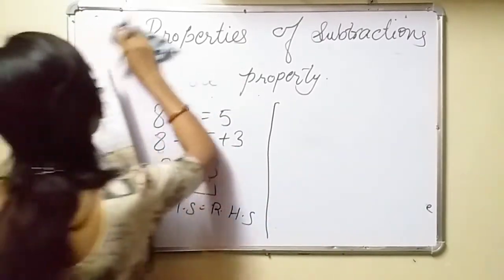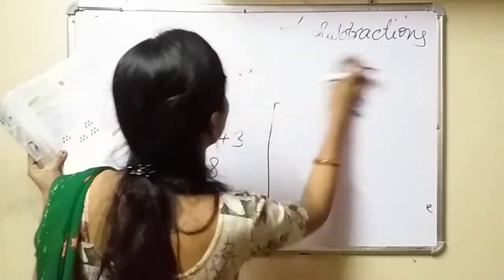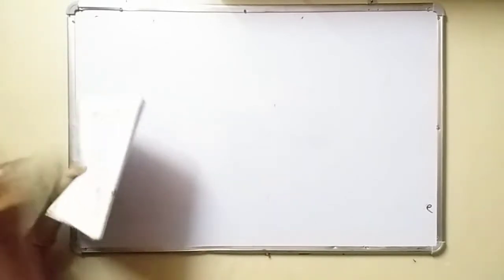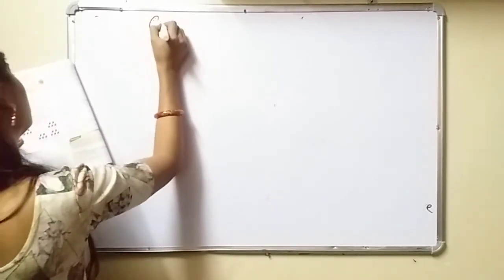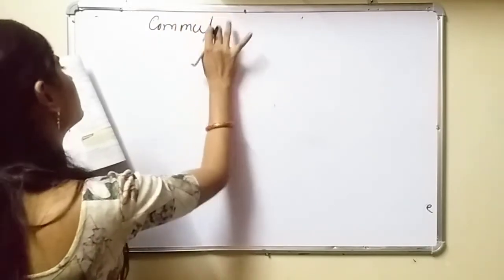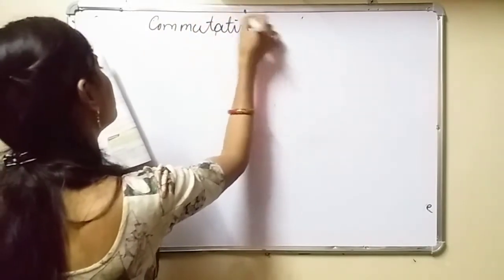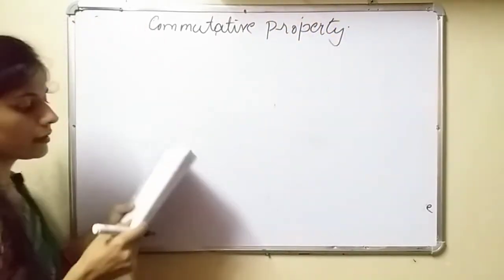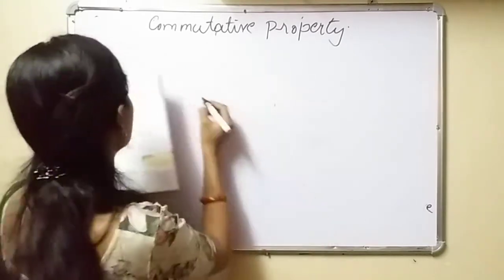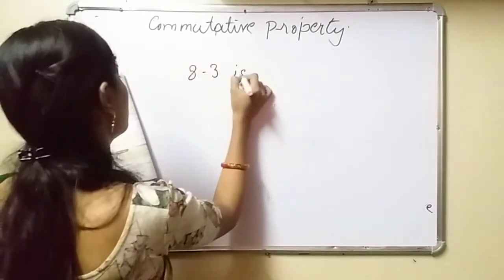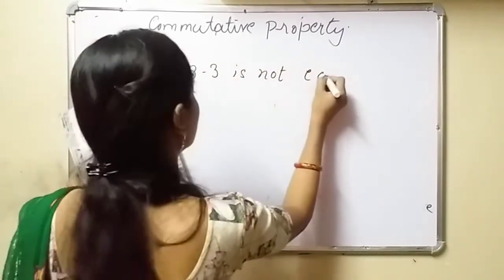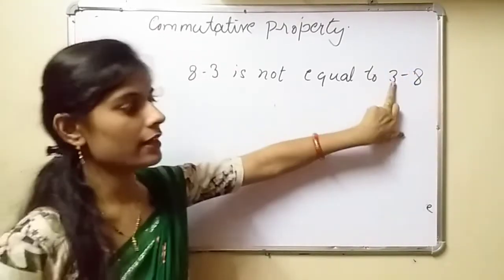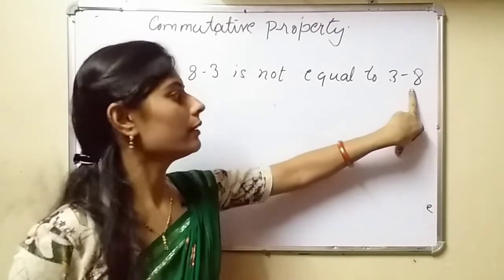Okay, now see the commutative property of subtraction. Consider the following example. 8 minus 3 is not equal to 3 minus 8, because 3 is a small number and 8 is the greater number.